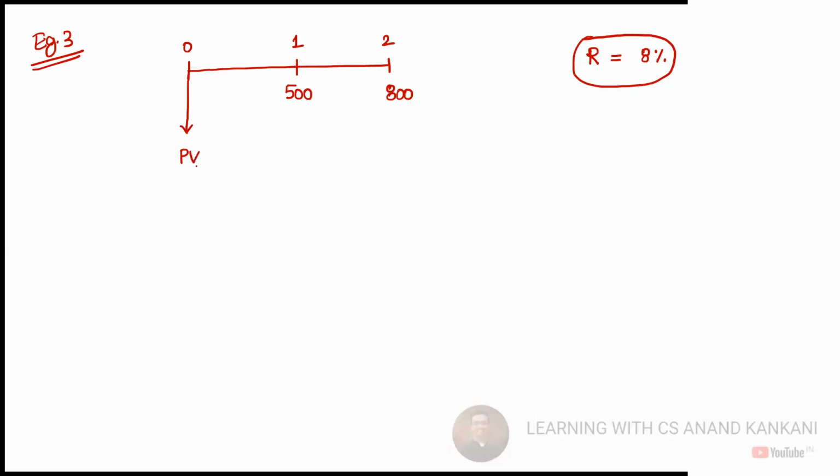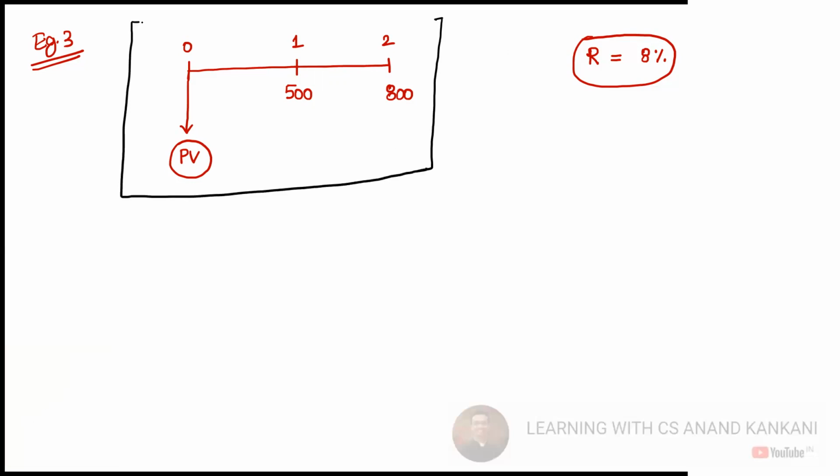You have to find out the present value. So what will you do? You have to find out the consolidated present value for both.